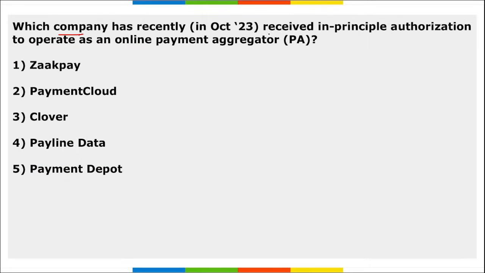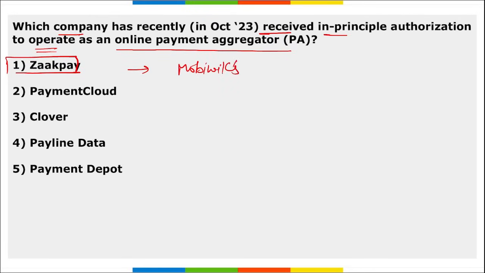Next, which company has recently received in principle authorization to operate as an online payment aggregator? It is Zakpay. Correct? And this Zakpay, remember, this is the Mobivix payment gateway arm. And this will enable Zakpay to onboard new merchants onto their platform for processing online payments. Correct?